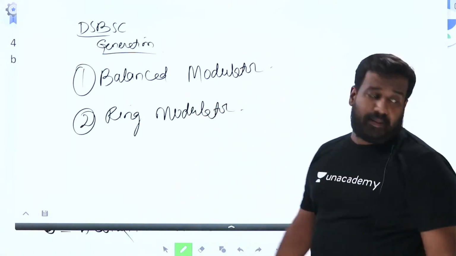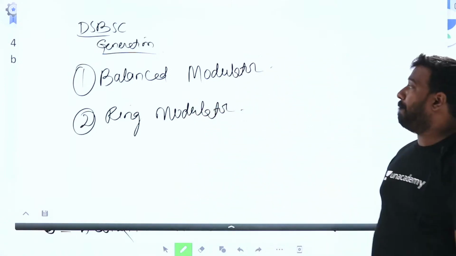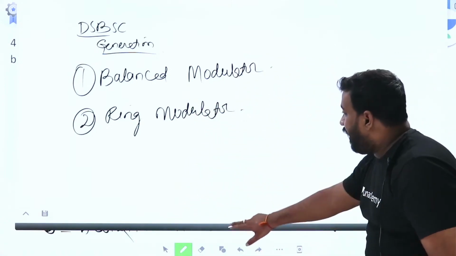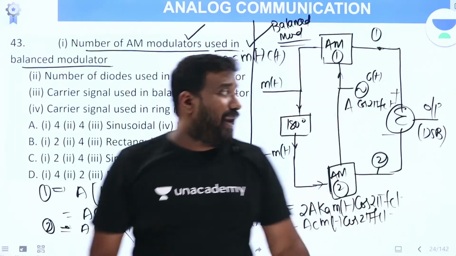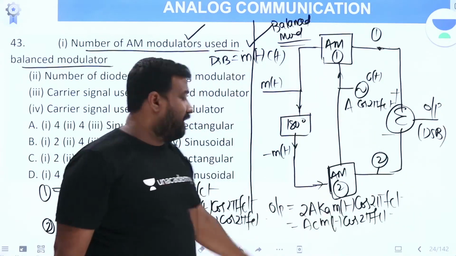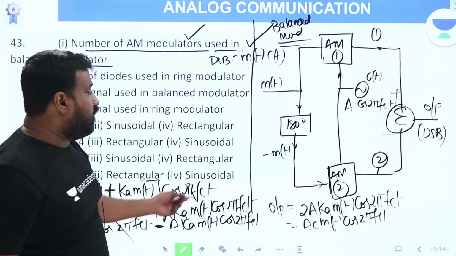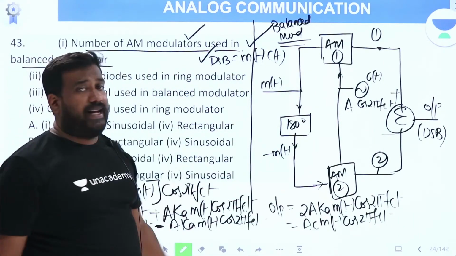The balanced modulator diagram, just now we had seen. This is the balanced modulator diagram, this is the analysis of the balanced modulator, and this is the output, the DSB output.